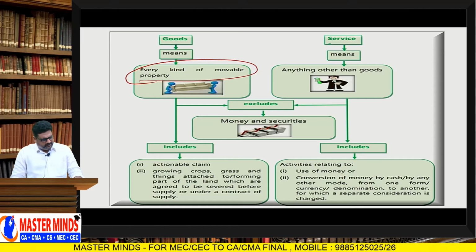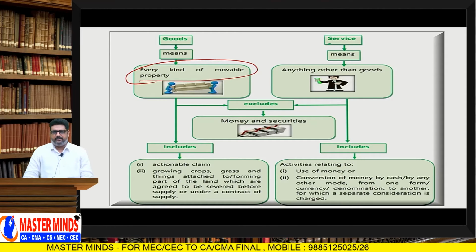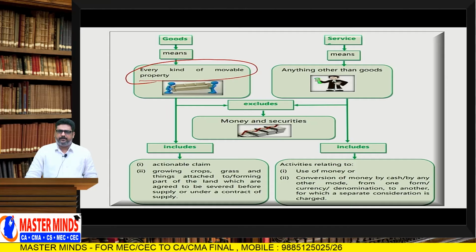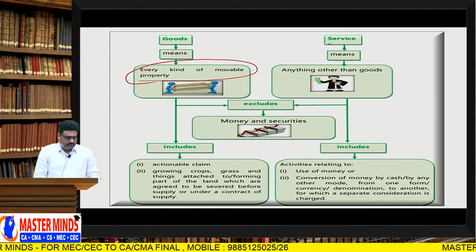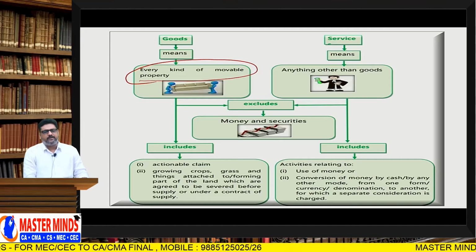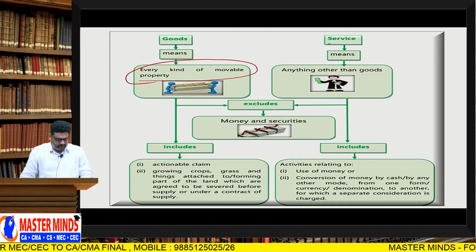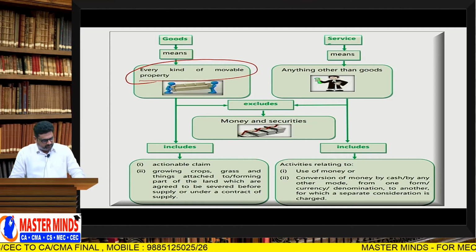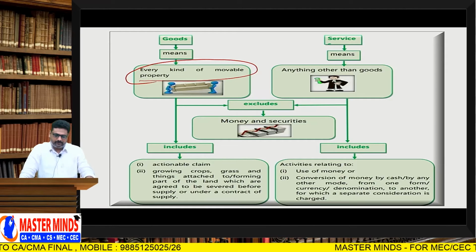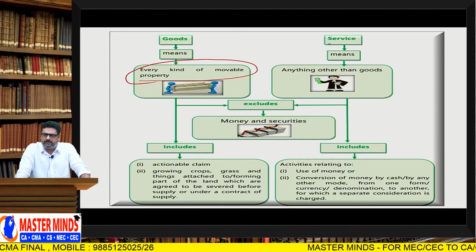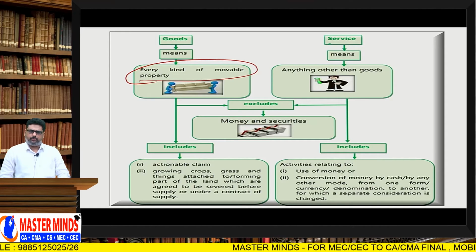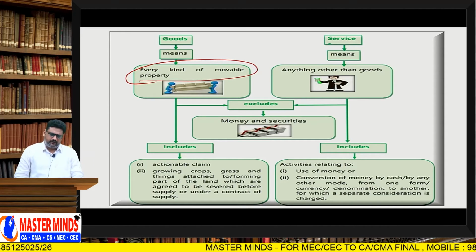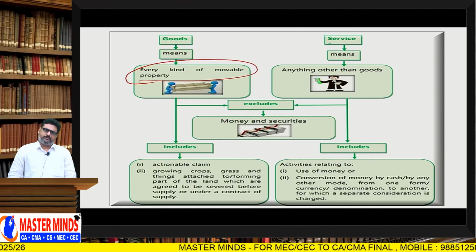If a particular word is not defined under a particular act, we should go by the definition given under the General Clauses Act.